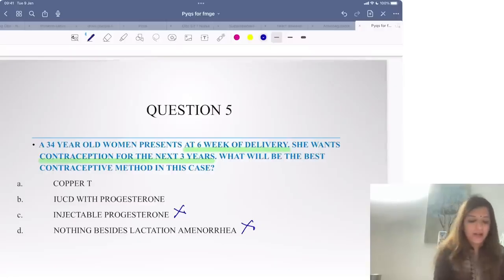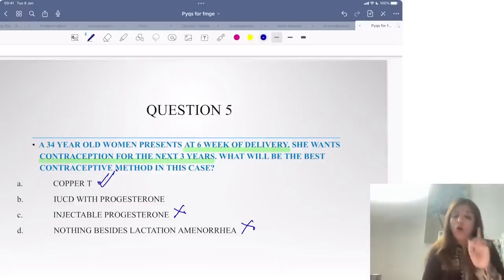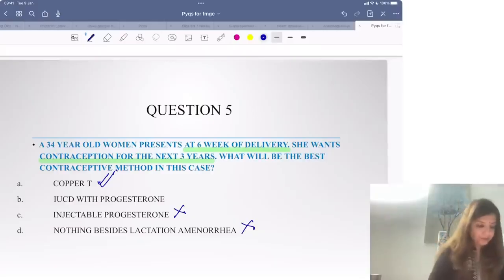And that is why the preferred contraceptive is copper T, because with copper T the patient will have bleeding, so she will be sure that her periods will come, so she will be sure that she is not pregnant. Although Mirena is the most efficacious one, maximum efficacy Mirena has, still over here the answer will be copper T. Clear?